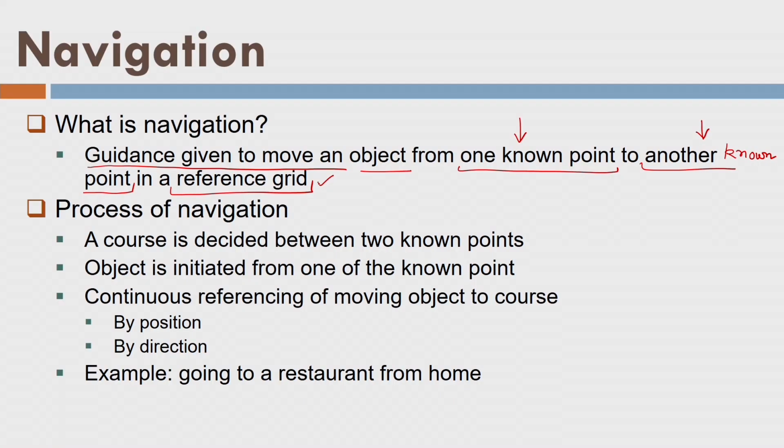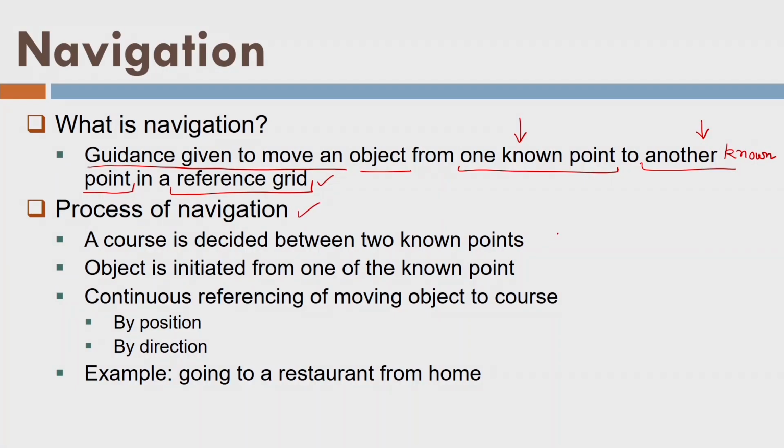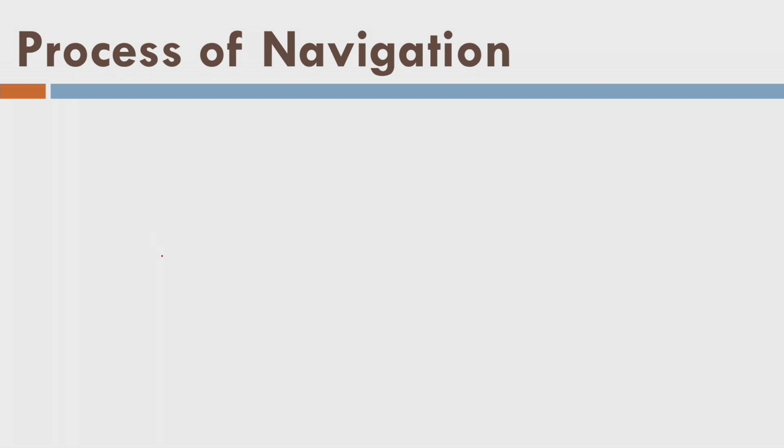So this is the kind of understanding we should have, that there is a relevance of the reference grid or the 2D map projection. Then there is one known point and there is another known point, and the moving object has been given the guidance, and that is called navigation. So what is the process of navigation? Here I have written the process of navigation in steps. You can read it yourself. I am going to explain it in the next slide. Let us say the same example, you want to go to a restaurant. In the grid system or 2D map projection, the restaurant is located here.